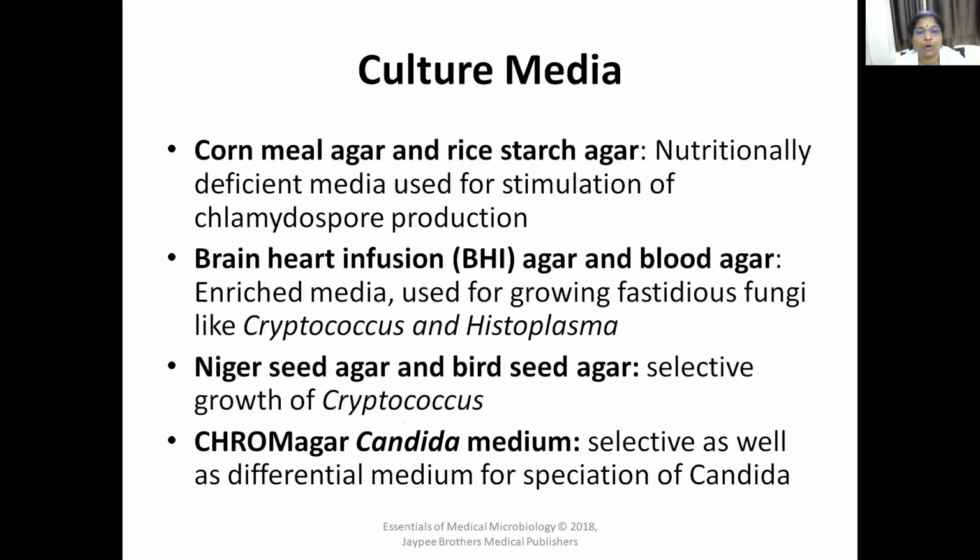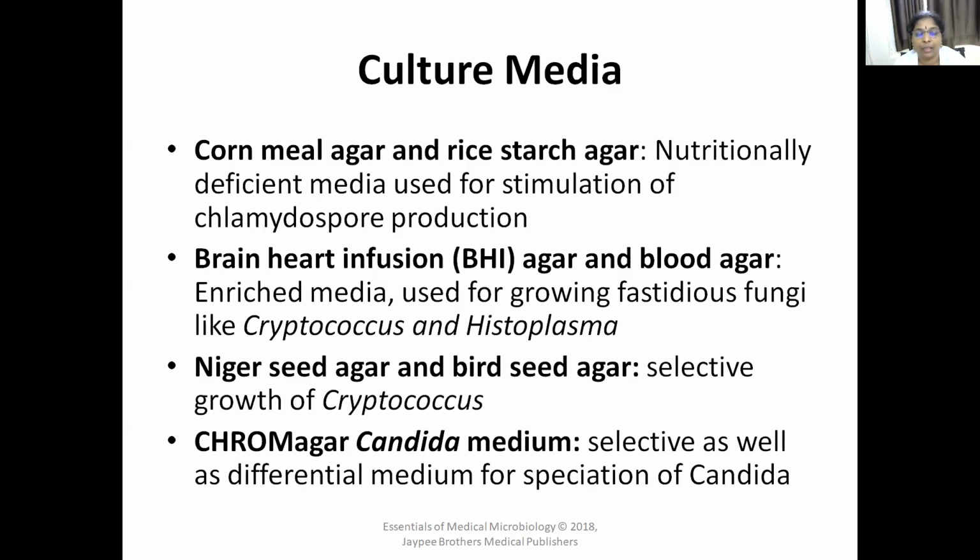The next media is cornmeal agar, which is a nutritionally deficient media used for stimulation of chlamydospore production. You know, Candida albicans produces thick-walled spores called chlamydospores when grown in nutritionally deficient media called cornmeal agar and even in rice starch agar.